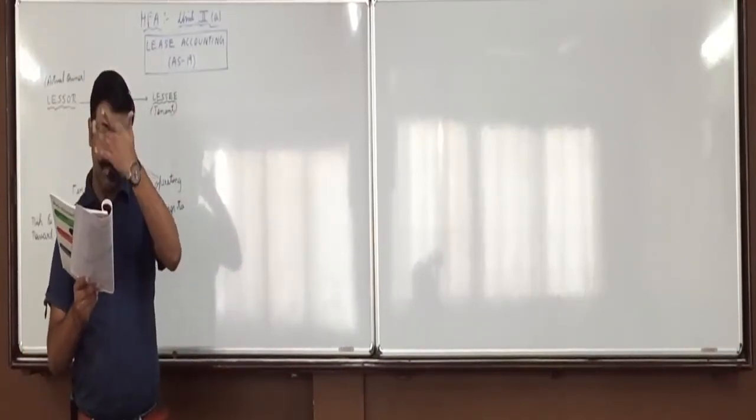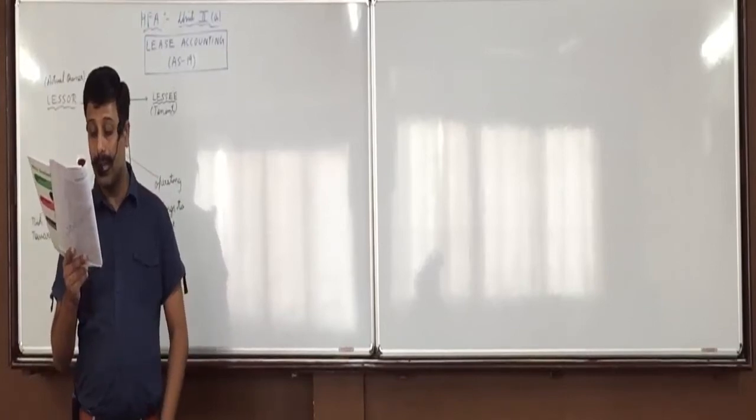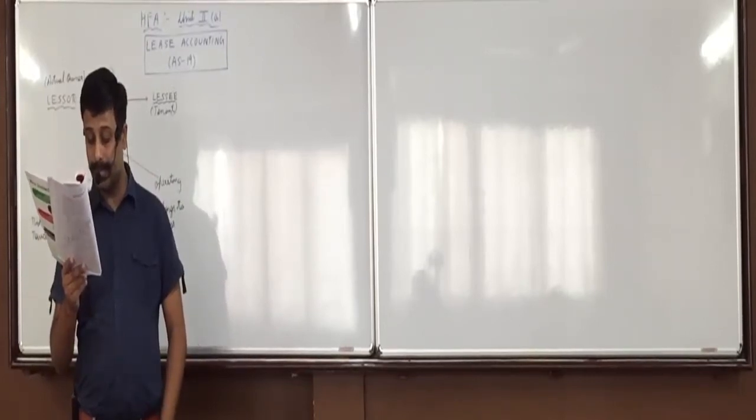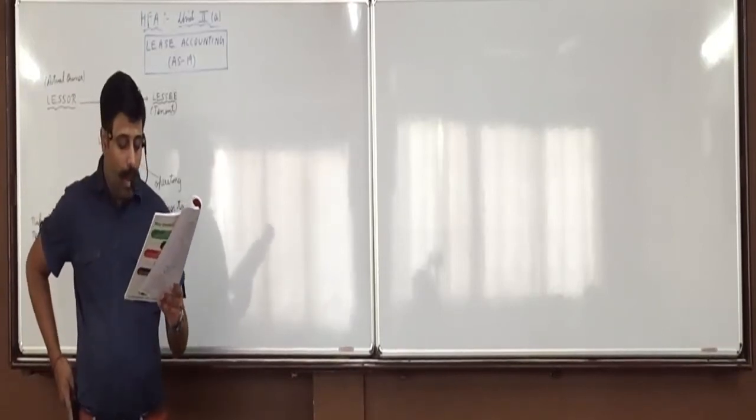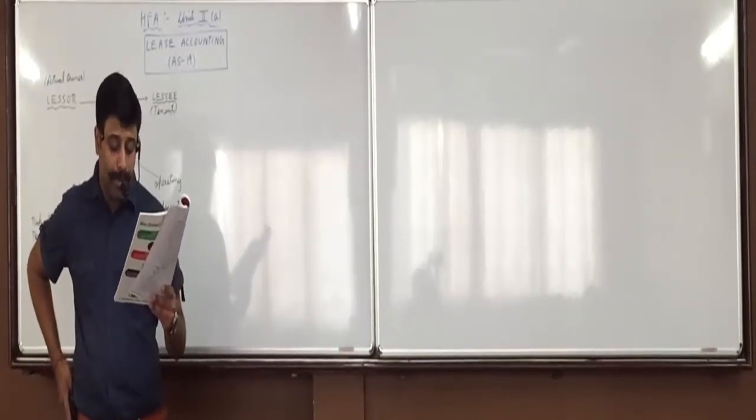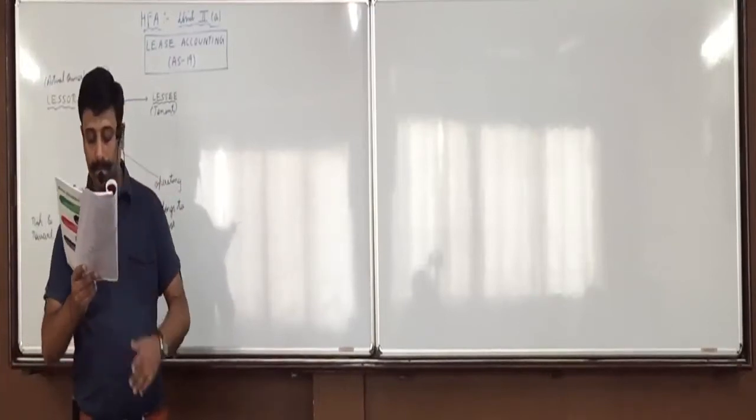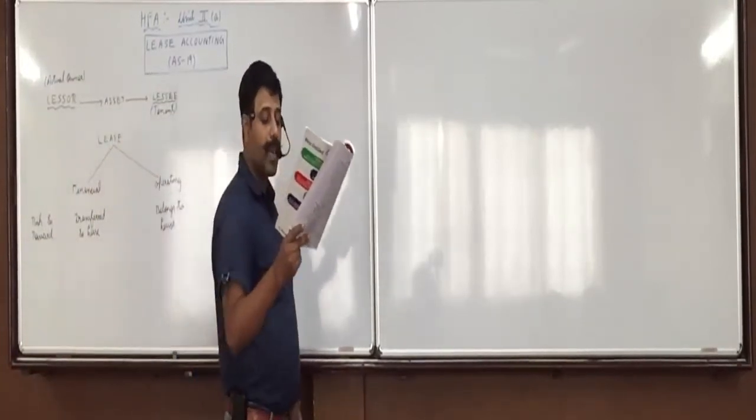Apportionment of lease payment. Each lease payment is apportioned between finance charge and principal amount. Principal amount is reduced from the outstanding liability. Finance charge is allocated over the lease term in such a manner that it would produce a constant rate of return on the remaining principal balance. So how do you do this now?